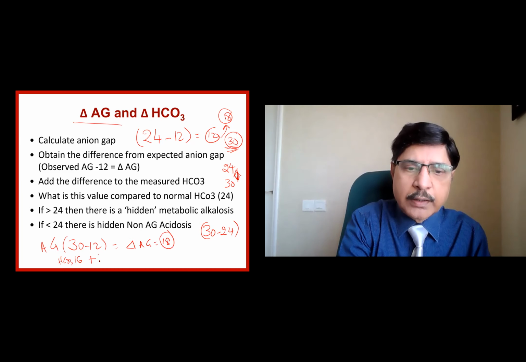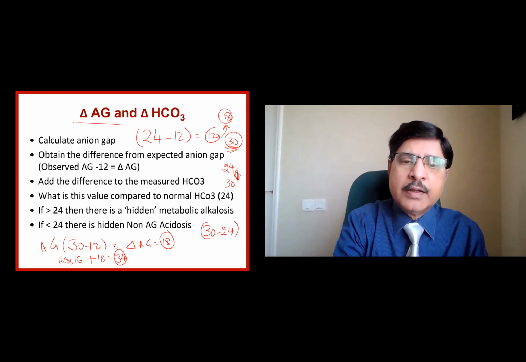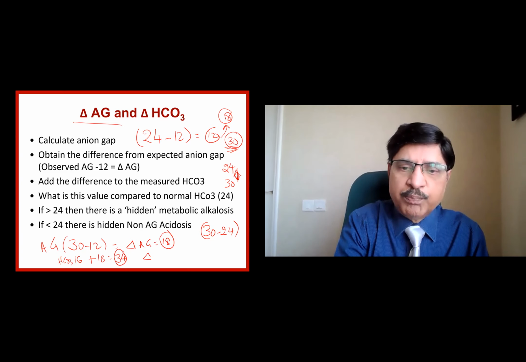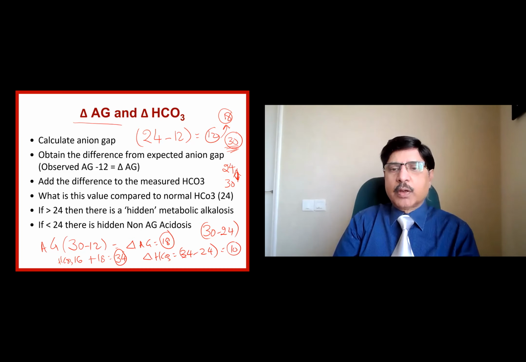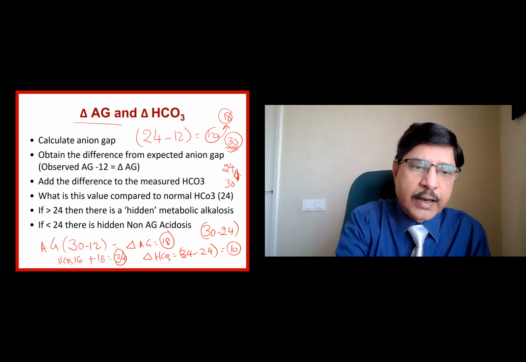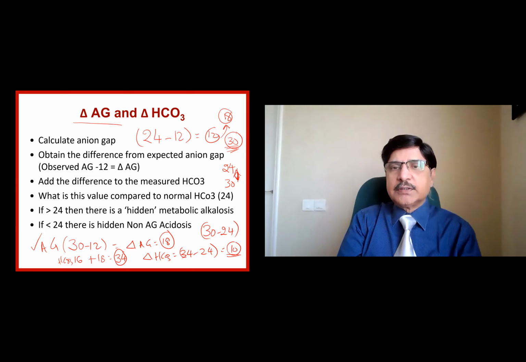So I need to add that to that. I get 34. But is this 34 more than normal or not? Definitely more. How much more? Delta bicarbonate is equal to this 34 minus 24, which should be normal. So there is an excess of base there, and that excess of base tells us that in addition to the anion gap acidosis, there is a metabolic alkalosis.